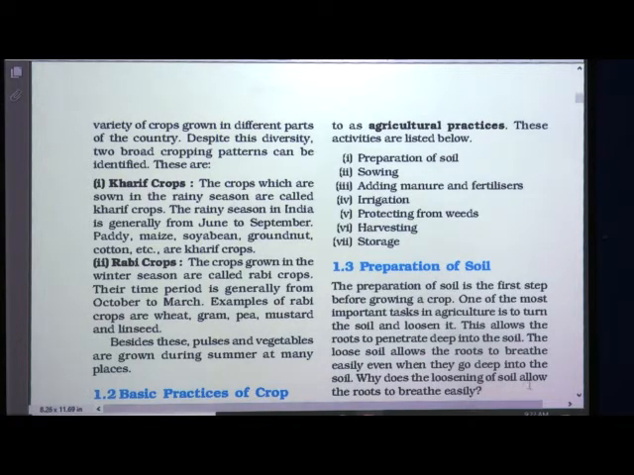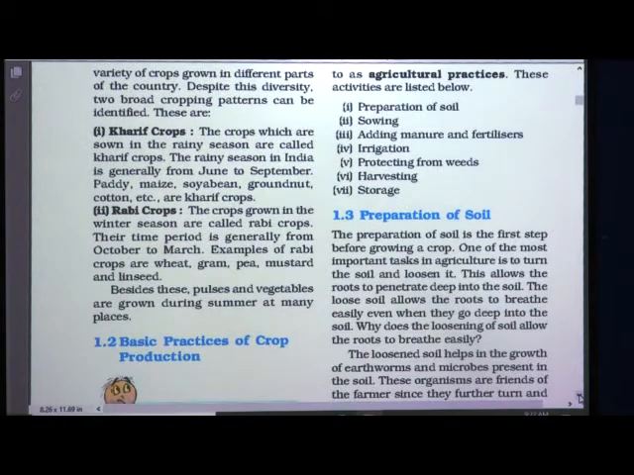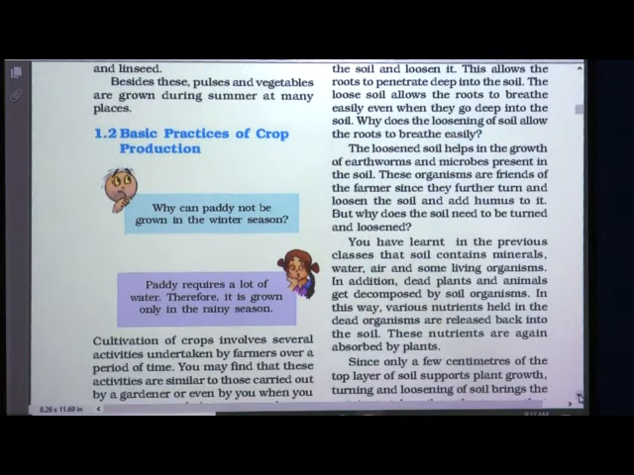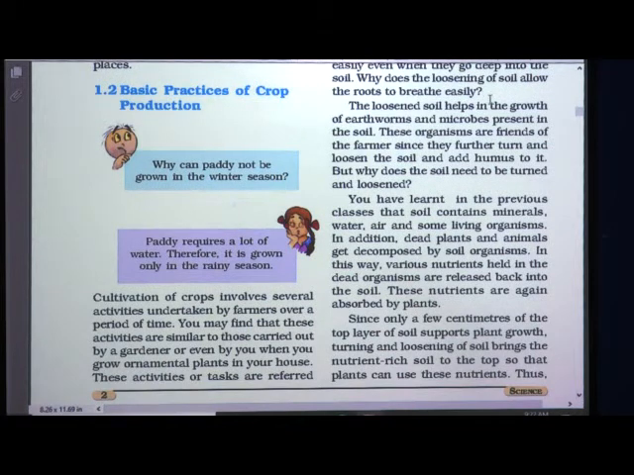Why does the loosening of soil allow the roots to breathe easily? That's a question that must be arising in your mind also. The loosened soil helps in the growth of earthworms and microbes present in the soil. Okay, so in the soil there are earthworms and microbes. What do they do? They help in the production of crop. So the loosened soil helps in the growth of these earthworms and microbes which are there in the soil.